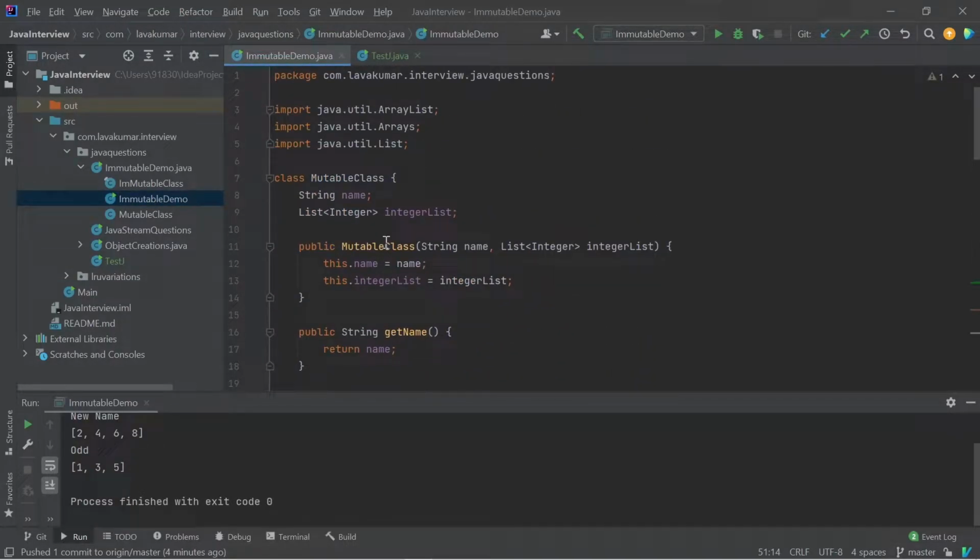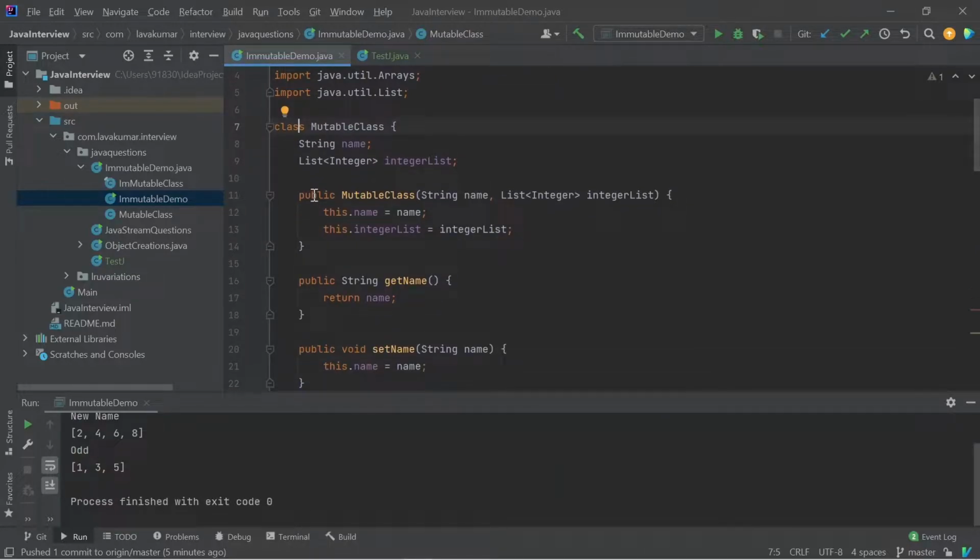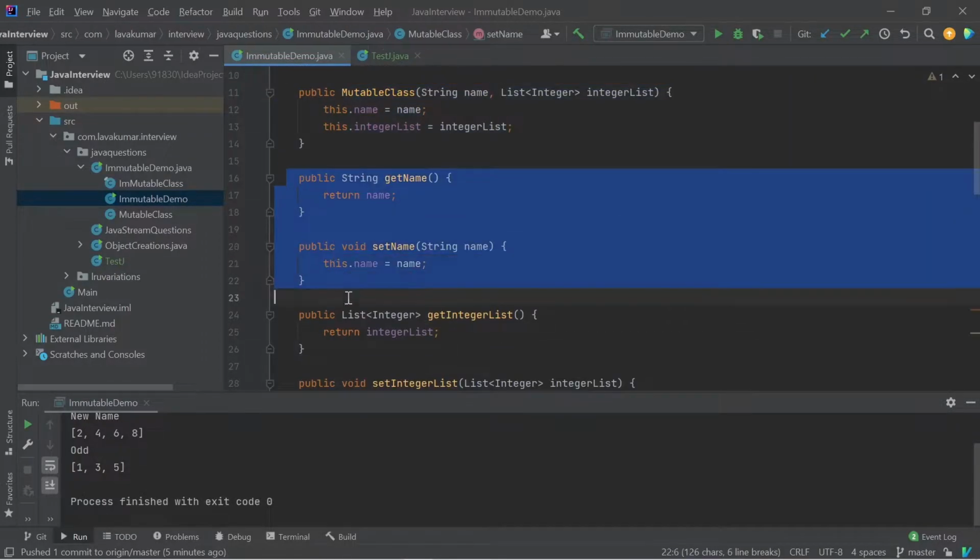For the time being, just forget about immutability and mutability. Just think about how you define a class. So here I'm defining a class called MutableClass, and I declare two variables: a name and an integer list. The integer list is a Java list collection, and the name is a string variable. And for a typical POJO, for a typical class, we have fields, constructors, setters, and getters. The same thing I have declared: we have fields, we have a constructor, we have setters and getters.